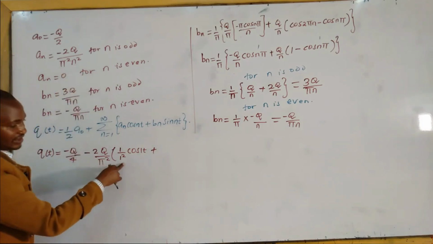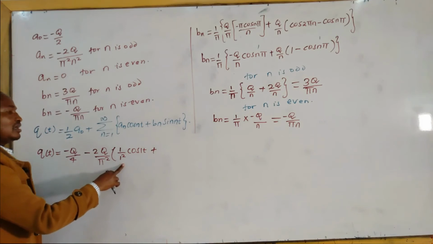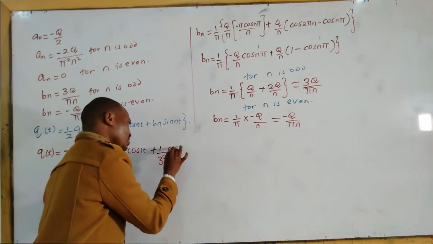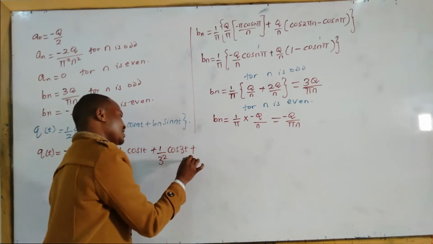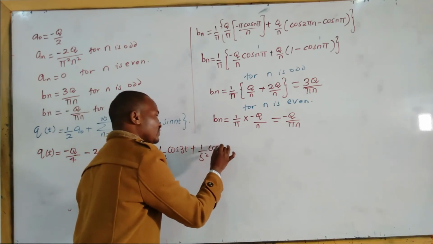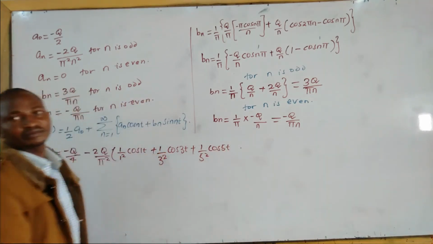I've factored it inside. 1 all over 3 squared cos 3t plus 1 over 5 squared cos 5t and so on.